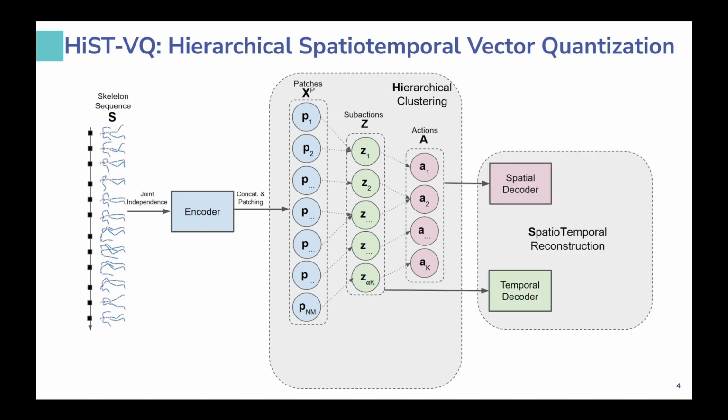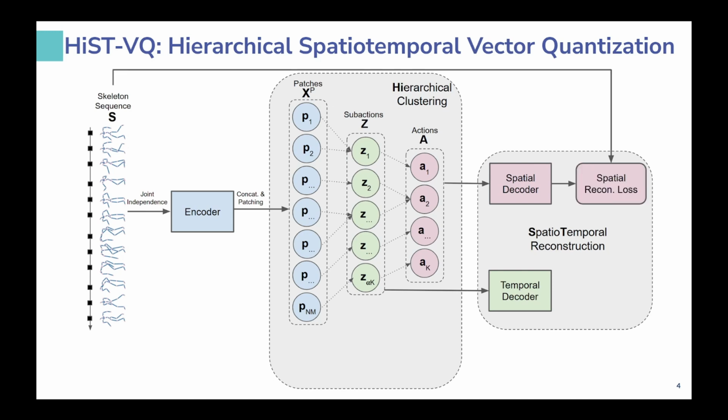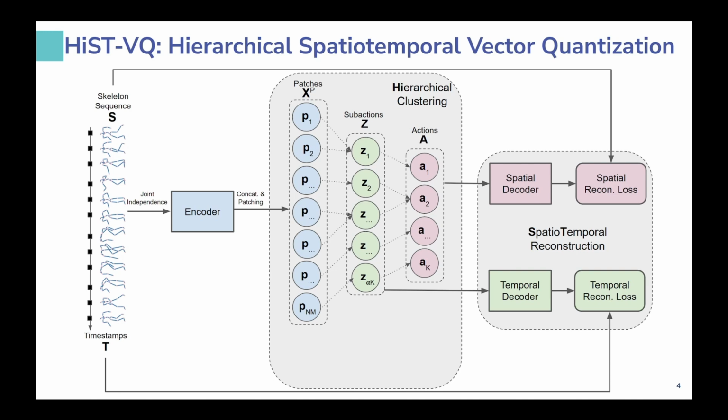The action representations are passed to a spatial decoder to reconstruct the input skeleton sequence, producing the spatial reconstruction loss. At the same time, the subaction representations are passed to a temporal decoder to reconstruct timestamps, producing the temporal reconstruction loss. To stabilize the hierarchical clustering, we apply two commitment losses. This ensures that patches stay close to their subaction prototypes and subactions stay close to their action prototypes. Together, the reconstruction and commitment losses guide the model to learn stable, meaningful hierarchical action segments, all fully unsupervised.